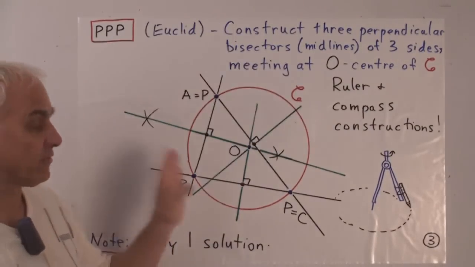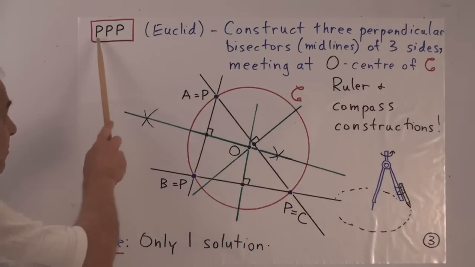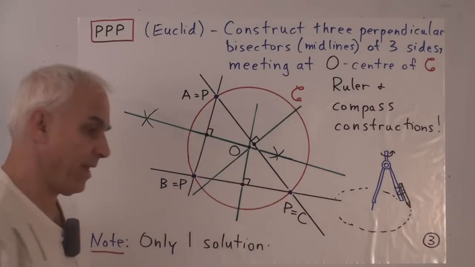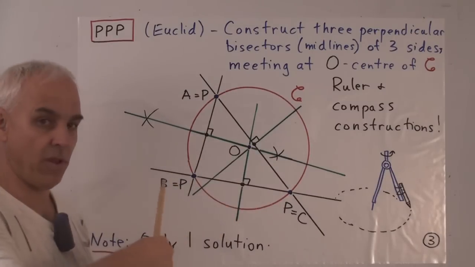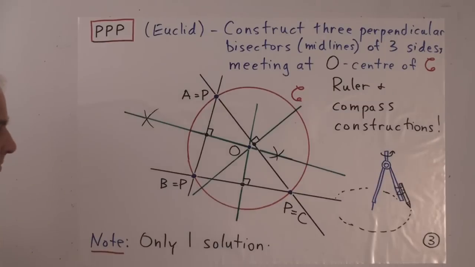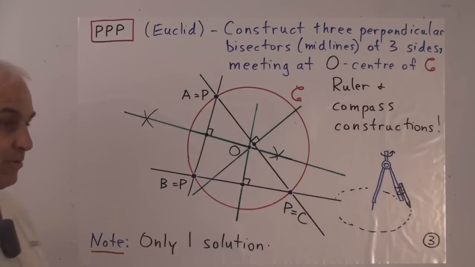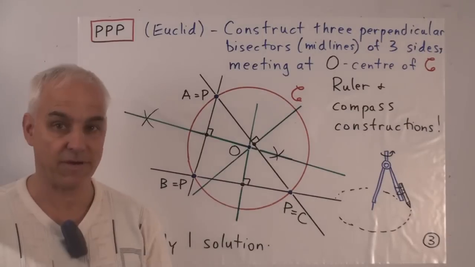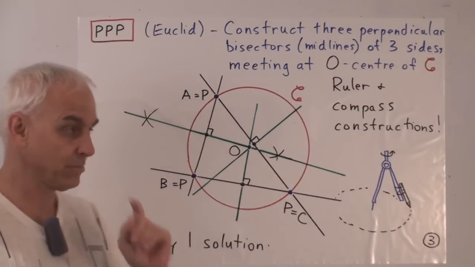Euclid actually solved 2 special cases of Apollonius's problem. The first one is the PPP case, where we have 3 points in the plane, and it's a very familiar and important problem. How do you construct the circle that goes through those 3 points? Well, hopefully most high school students know how to do this, although that's questionable these days because people don't get enough geometry, even very elementary geometry, in school anymore. Very sad and remarkable situation, and one that ought to be changed.